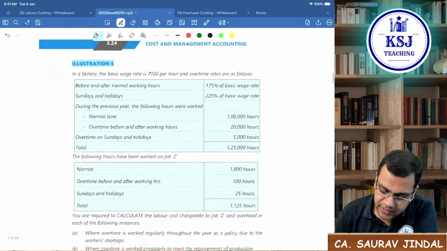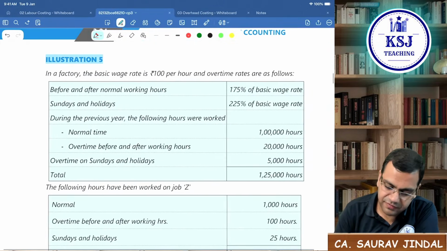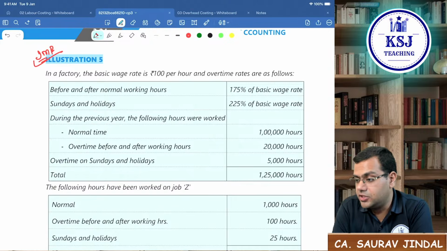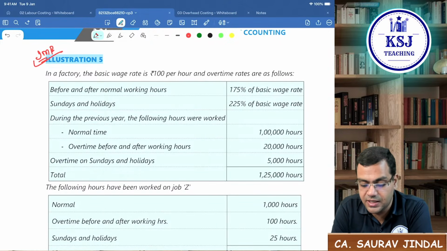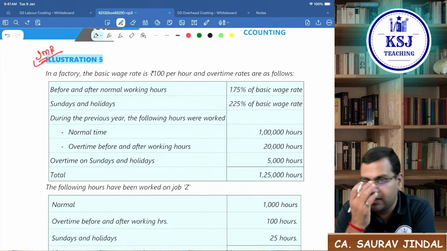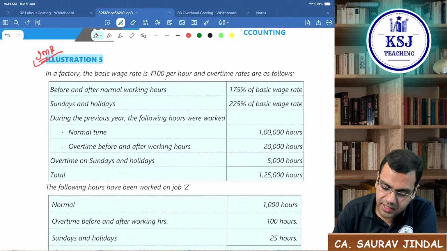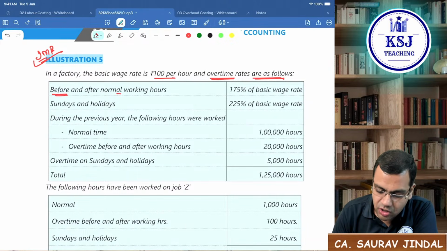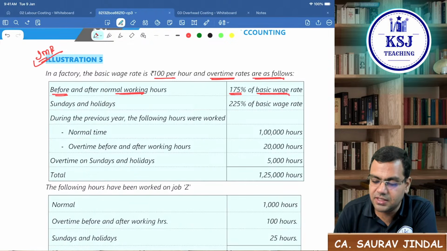Let's move to the next question, that is illustration number 5. Another important question. This question has also been asked in the examination. In a factory, the basic wage rate is rupees 100 per hour and the overtime rates are as follows. Before and after the normal working hours, we are going to pay 175% of the basic wage rate.